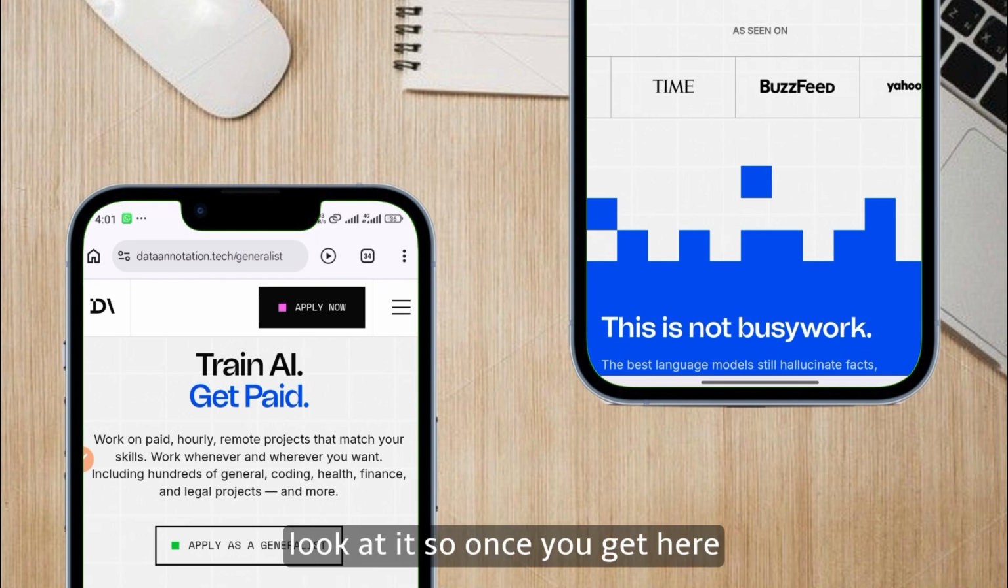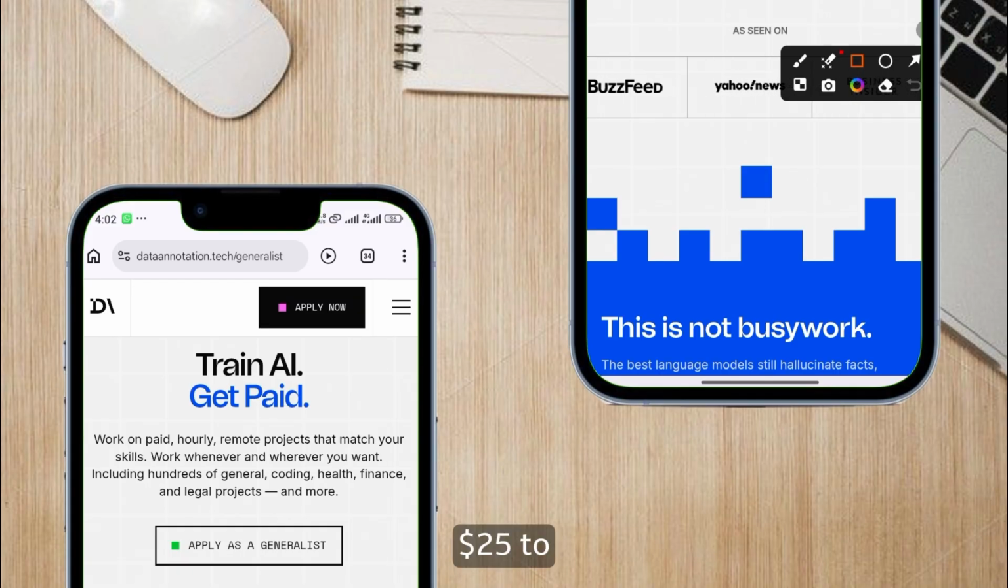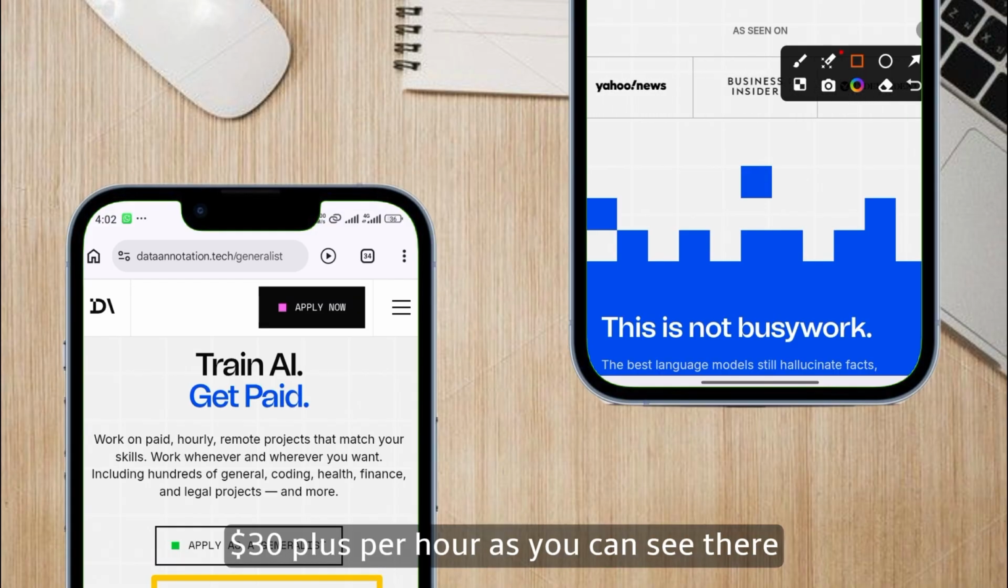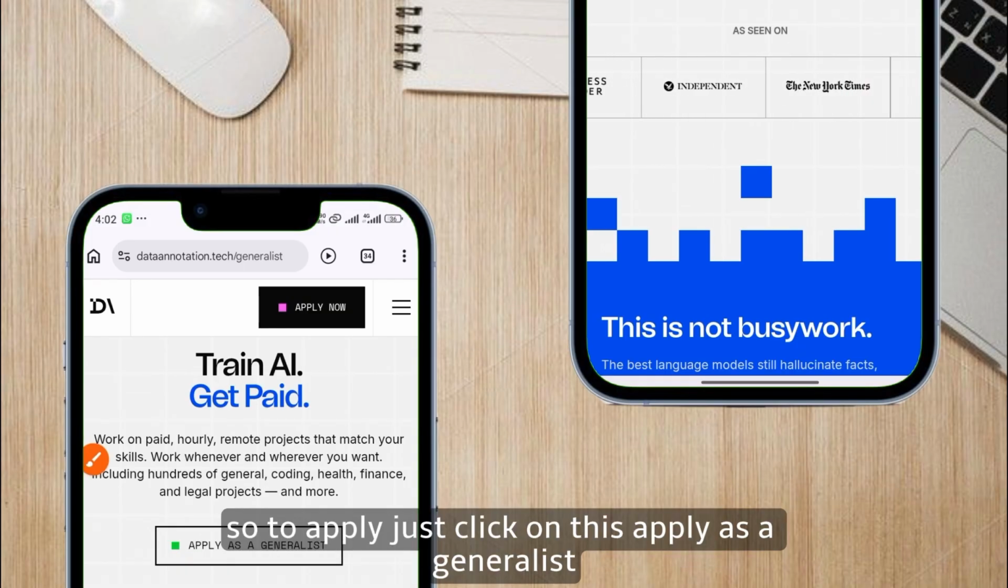Look at it. Once you get here, you can see the starting price of a generalist is $25 to $30 plus per hour, as you can see there. So to apply, just click on this apply as a generalist.